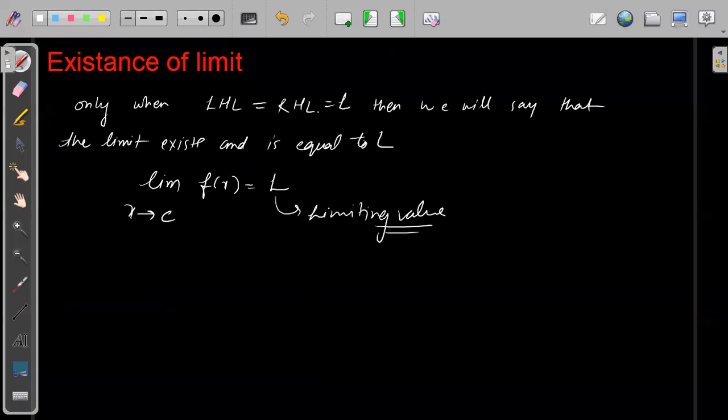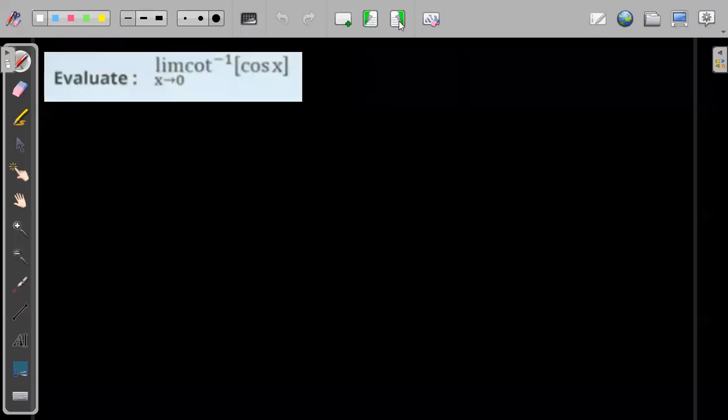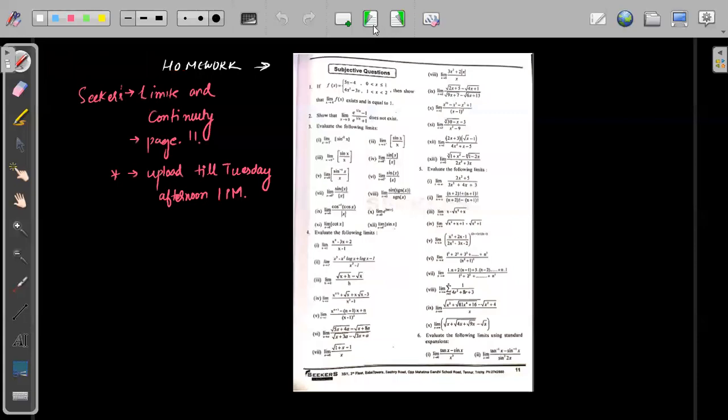Fine. So now I wrote down a few questions also, and I will share the PDF with you. You can solve these questions. These are your workbook questions. Today's homework is from Seeker's workbook, page number 11. You can upload this homework till 1 p.m. tomorrow, that is Tuesday. Before 1 p.m. I will check who has submitted, and on that basis I will give you the marks.